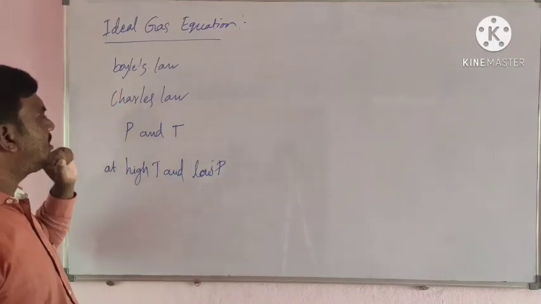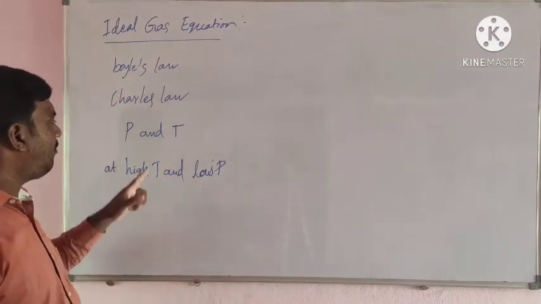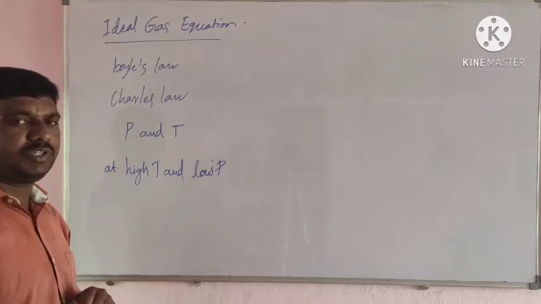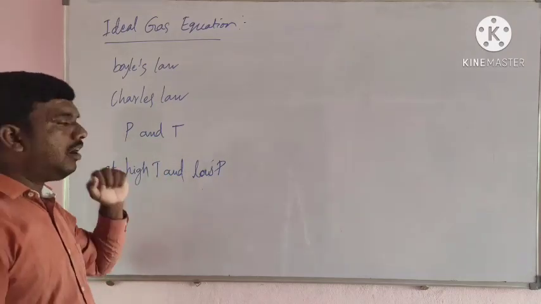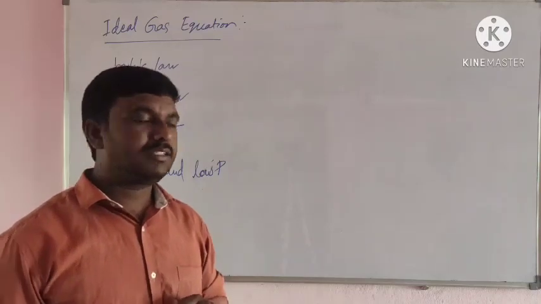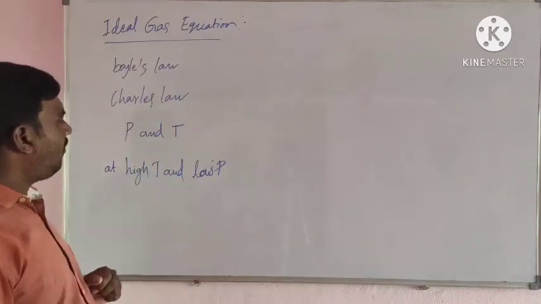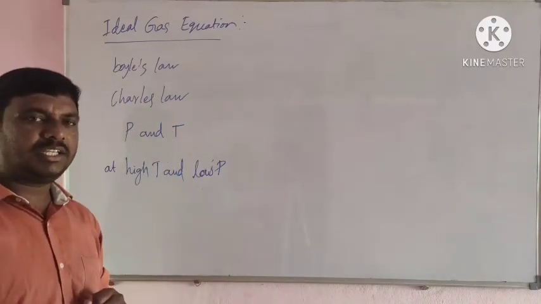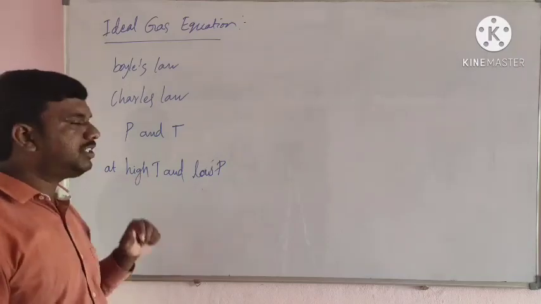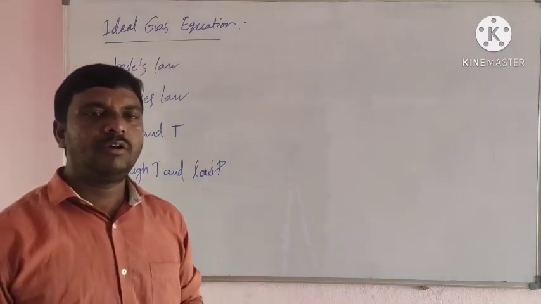A gas that obeys Boyle's law and Charles's law under all conditions of pressure and temperature is called an ideal gas. Other gases will follow the ideal gas equation at high temperature and low pressure.